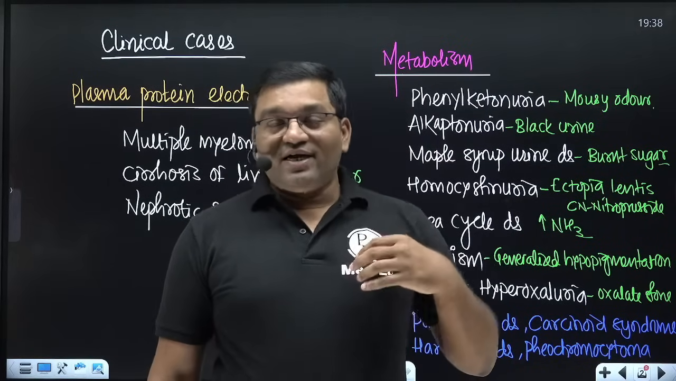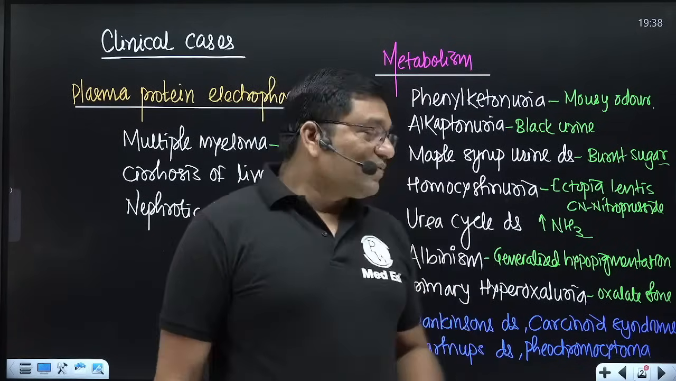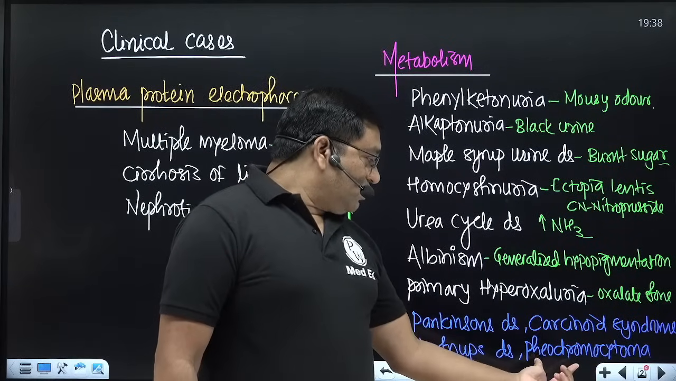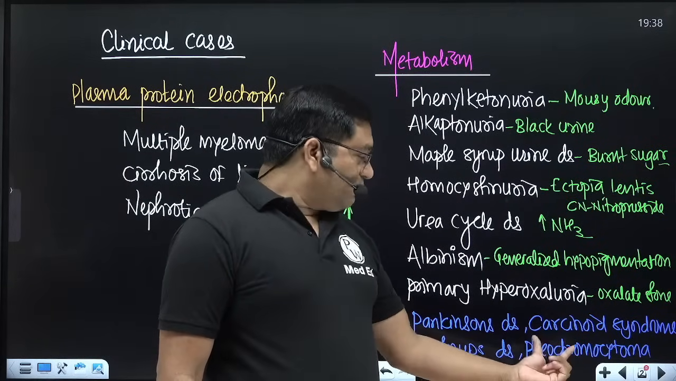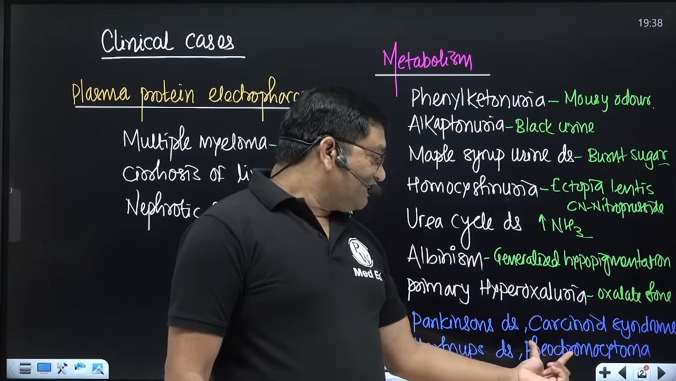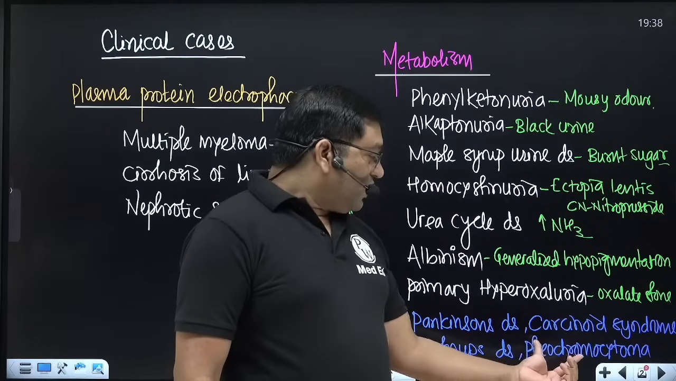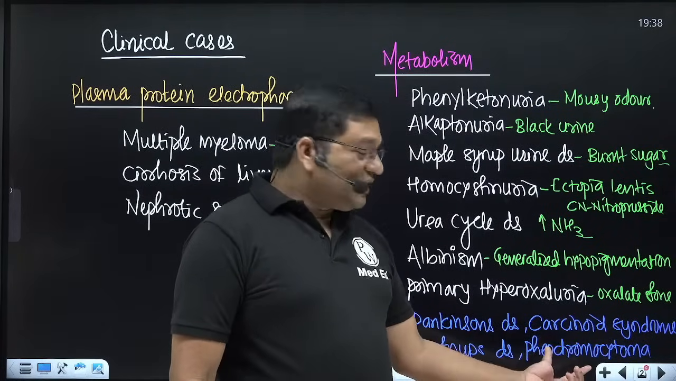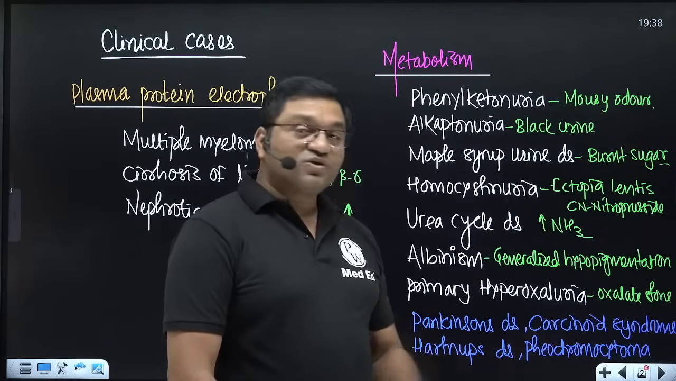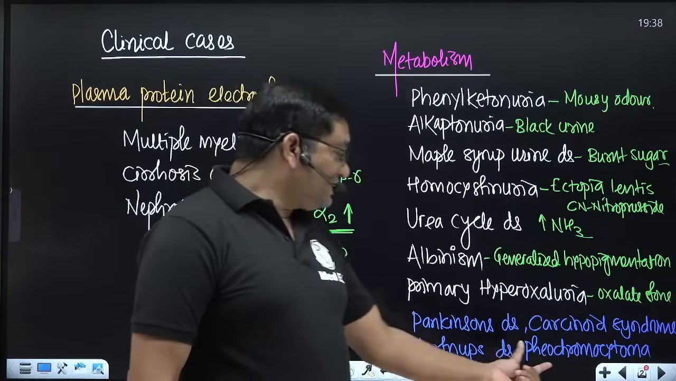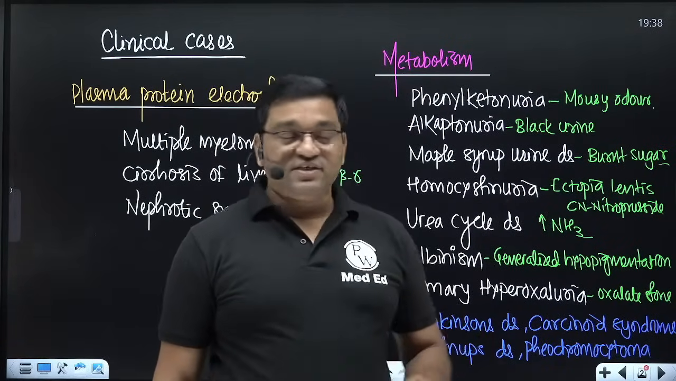And pheochromocytoma, an adrenal gland tumor, causes increased synthesis of catecholamines. So there is increased blood pressure, there is headache. These are the symptoms of pheochromocytoma: increased BP, headache, and increased heart rate. Pheochromocytoma, adrenal gland tumor, and there is excretion of vanillyl mandelic acid in the urine.